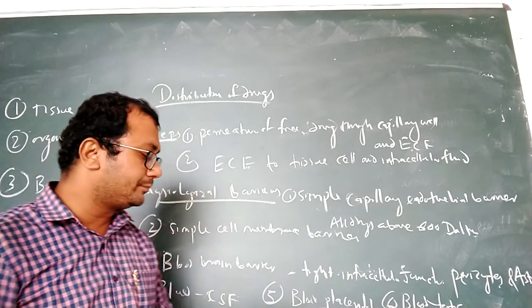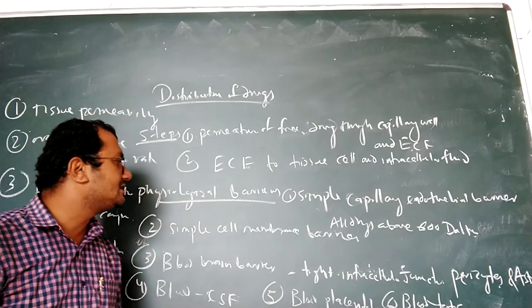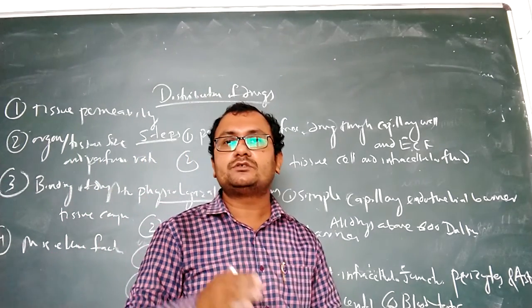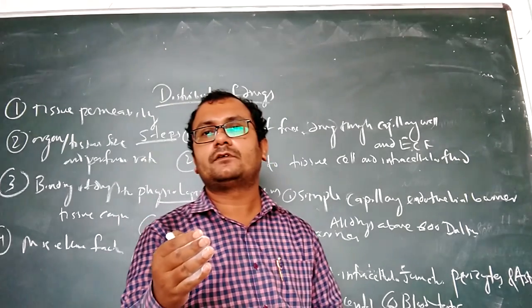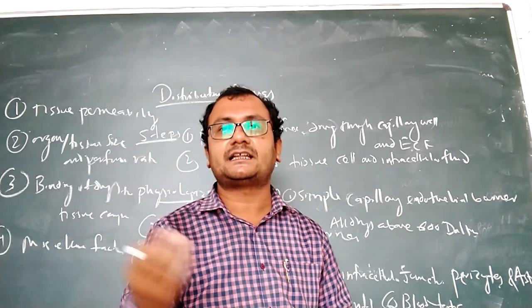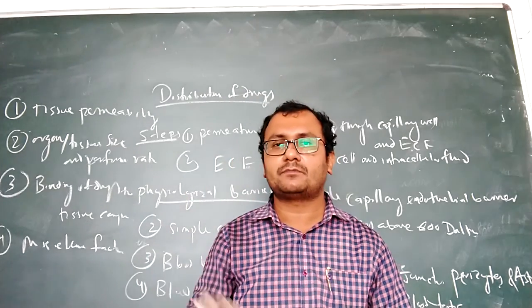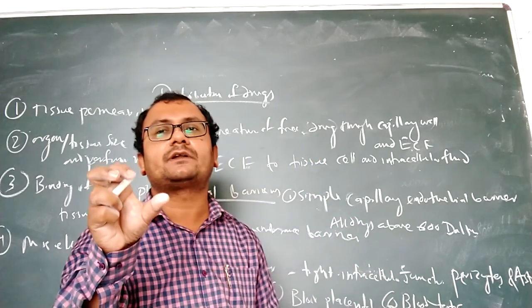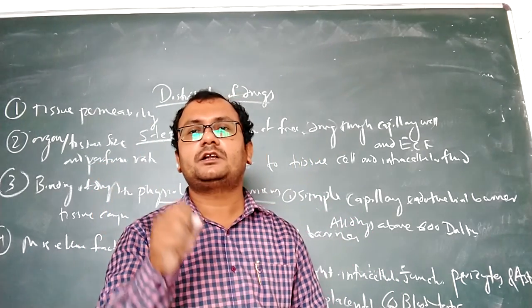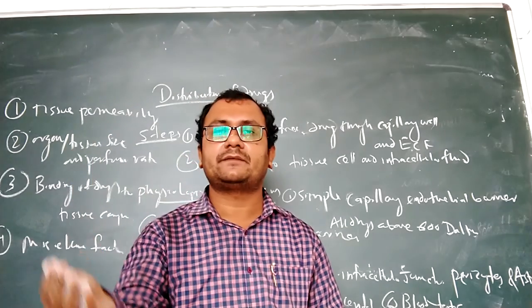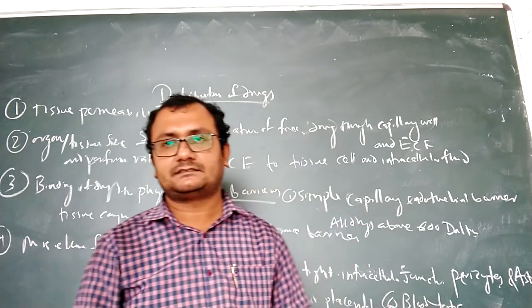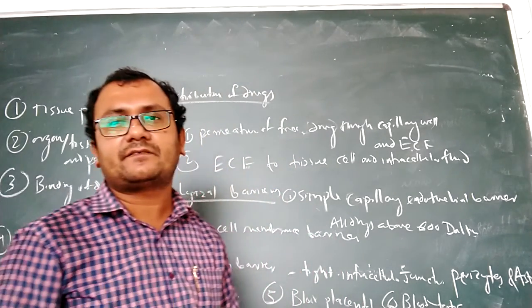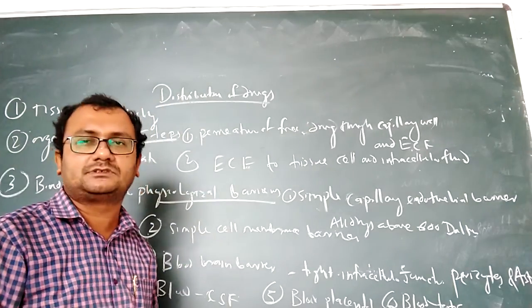Now coming to the physiological barriers. Generally, we have several types of barriers. This barrier prevents entry of external substances which are not present in our body. We can call this barrier a protective layer for our body, protecting it from different exogenous substances, so it prevents entry of substances taken from outside.